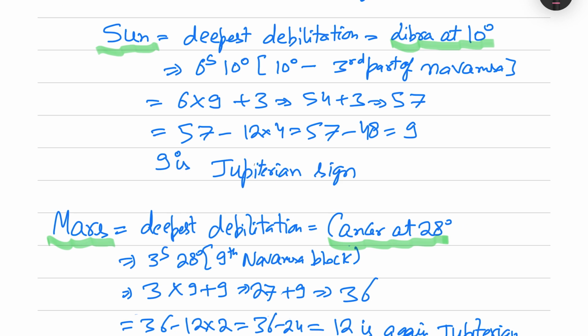So the Sun's deepest debilitation is in Libra at 10 degrees. If we calculate, 9 is what remains. So 9 is a Jupiterian sign. So one of the options is Sun.